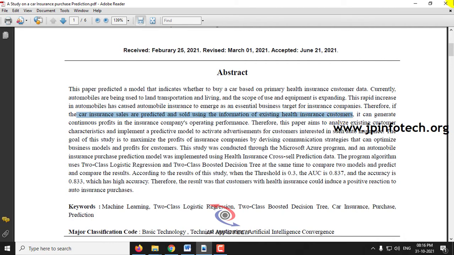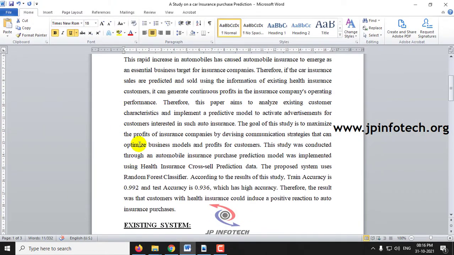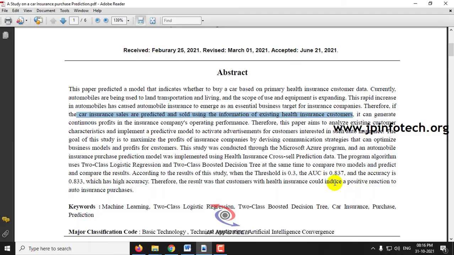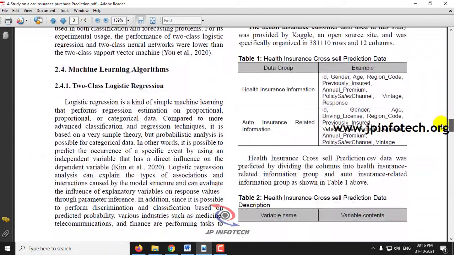As the proposed model, we have implemented the random forest classifier, and the accuracy that we have achieved is a train accuracy of 0.992 and a test accuracy of 0.936, which is higher than the model proposed by the authors. Coming to the data set, they have used the health insurance cross-sell prediction data, which is referred from Kaggle.